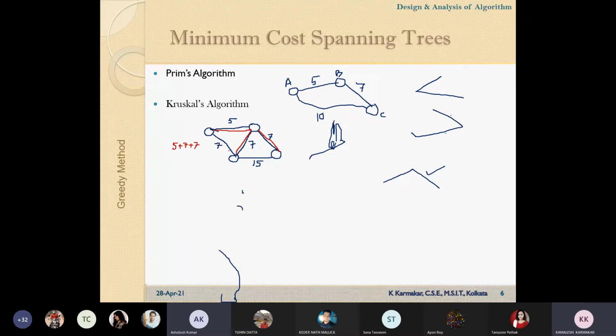Okay, now instead of considering this, if I take another vertex, like instead of this edge, if I take this one, again it's a spanning tree which is connecting all the vertices, like this, this and this. Again the cost is 5 plus 7 plus 7. So both of these spanning trees are minimum spanning trees. In this spanning tree cost is 19, in this spanning tree cost is again 19, but the trees are different.